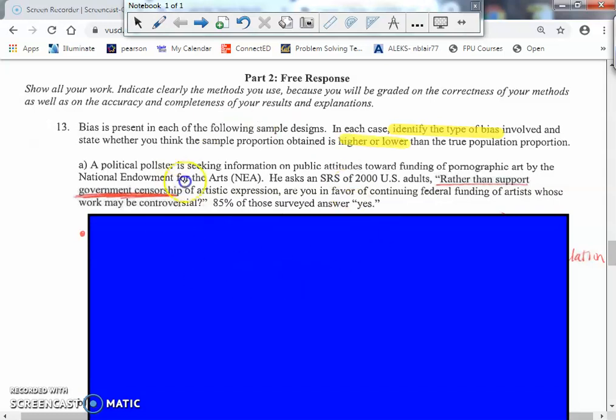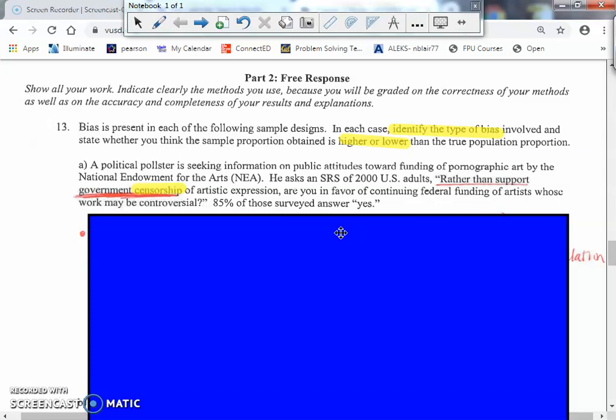Now this particular question talks about some rather risque artists, but they go around asking, rather than support government censorship of artistic expression, are you in favor of continuing federal funding of artists whose work may be controversial? Well, I'm reading this and I'm thinking, rather than support government censorship, no, I don't want the government to censor something. I want my freedom. Of course we're in favor of continuing this funding.